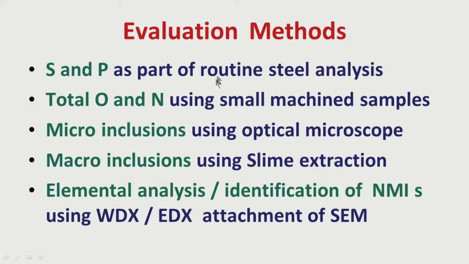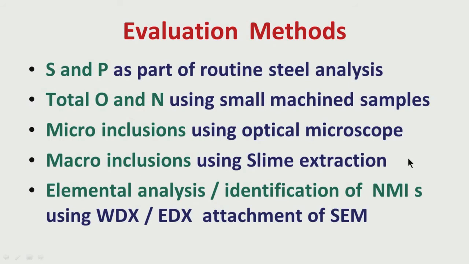Now, how do you evaluate inclusions? I have talked about micro inclusions, which are small in size, say less than 10 micron. Obviously, we cannot see these with the normal eye, we have to use an optical microscope. So, how do we see micro inclusions under an optical microscope? We have to polish the surface, so that there are no aberrations on the surface. The surface is like a mirror, we call it a mirror finish. So, if you polish the surface in this fashion, we can really see micro inclusions in the sample.